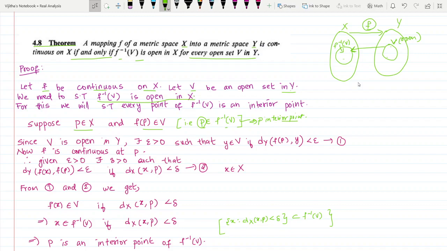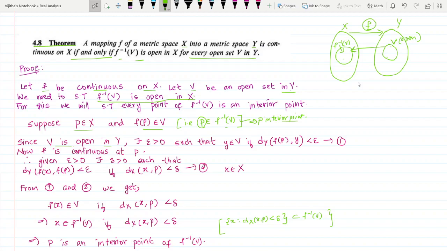Now V is open in Y. Since V is open in Y, we will use the definition. It means that there exists epsilon greater than 0 such that y is an element of V if the distance d_Y of F of P and y is less than epsilon.